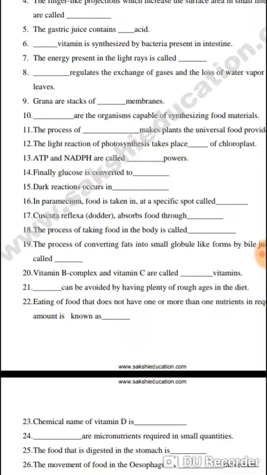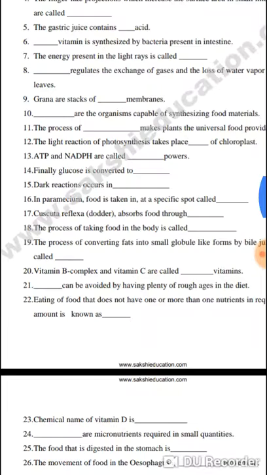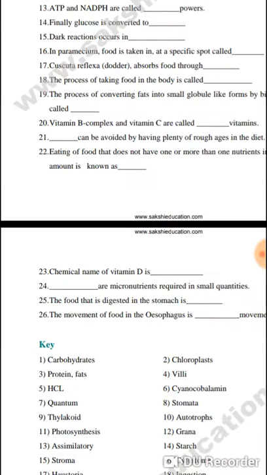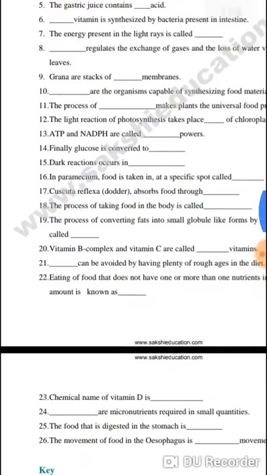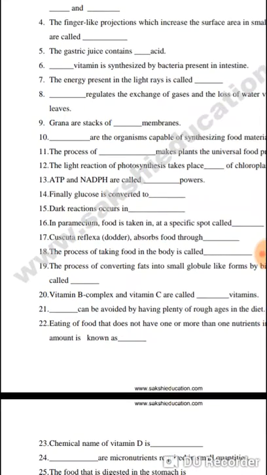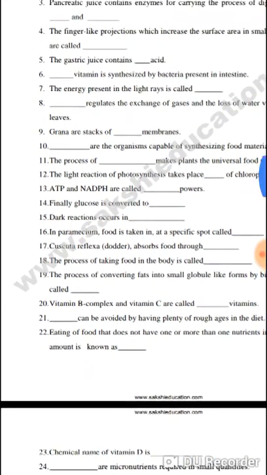Cyanocobalamin vitamin is synthesized by bacteria present in the intestine.